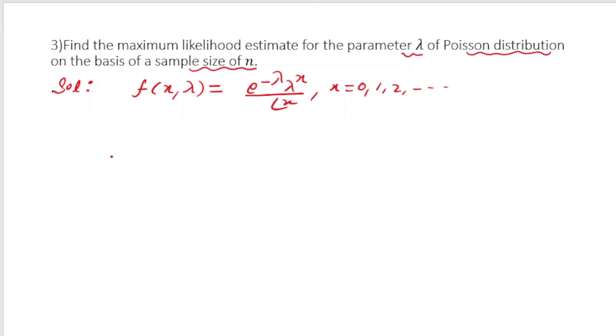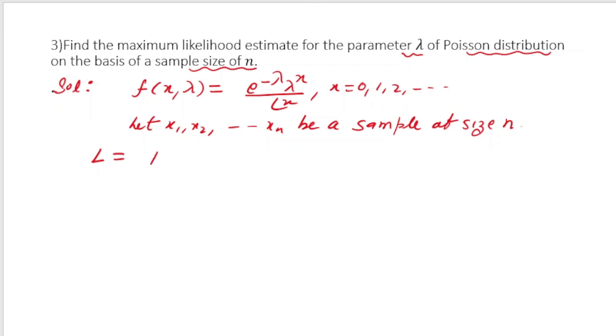So we have a sample of size n, right? It is given in the problem that find the maximum likelihood estimate for the parameter lambda of Poisson distribution on the basis of a sample of size n. So let us take that x1, x2, up to xn be a sample of size n. So first step we have to write L. L is the product of i varies from 1 to n of f of xi, lambda, right? And here L will be a function of lambda.